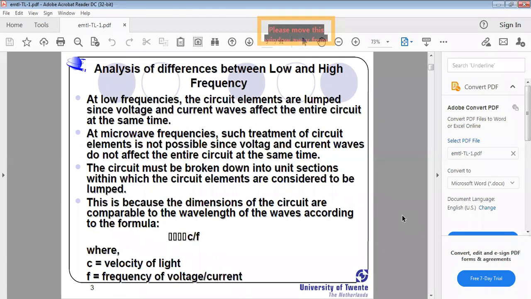Distributed parameters are not physically touchable, but the values of those distributed parameters vary with respect to length, right? At low frequencies, lumped parameters are significant and distributed parameters are insignificant. But at very high frequencies, distributed parameters are significant. Of course, there is a relation between lambda, c and f. Lambda equals c by f is the fundamental formula.